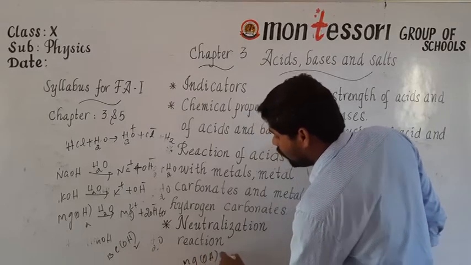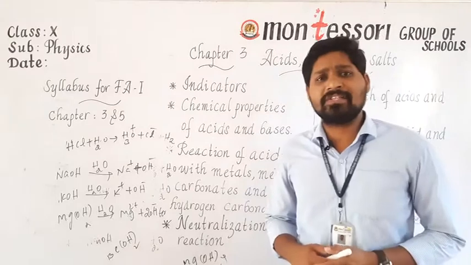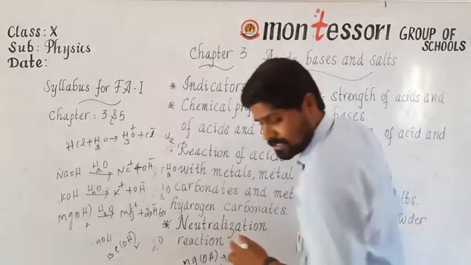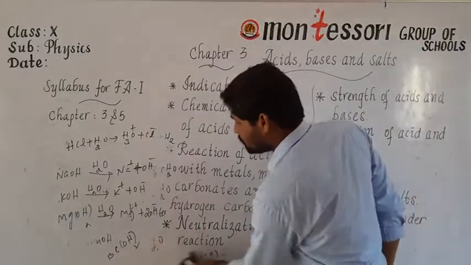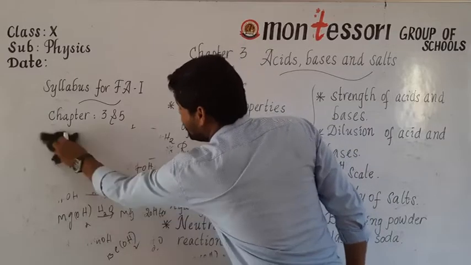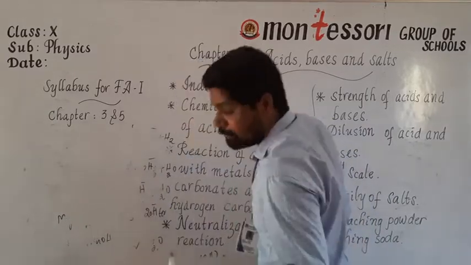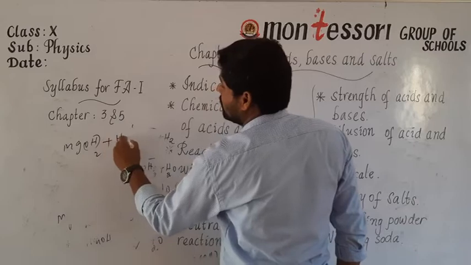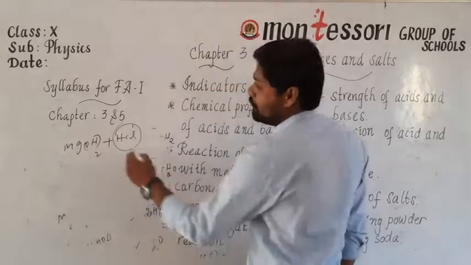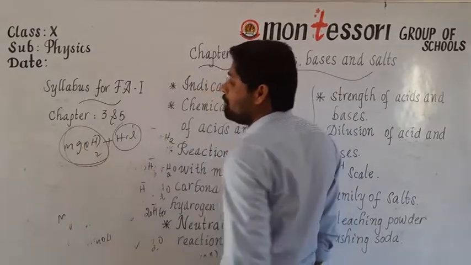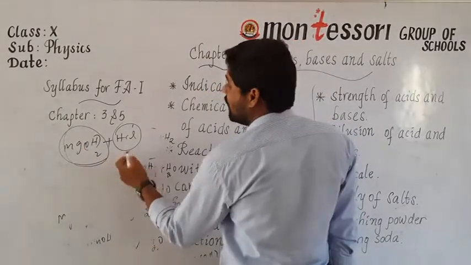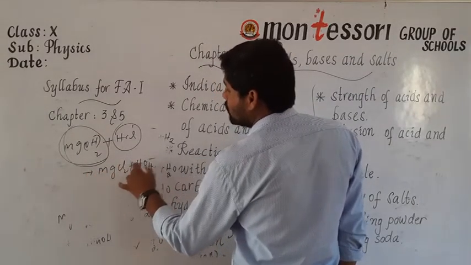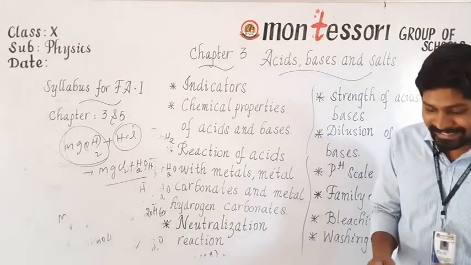Mg(OH)2, milk of magnesia. What reaction takes place whenever you consume milk of magnesia? Neutralization reaction. See here the reaction between the acid present in our stomach and the antacid tablet. So Mg(OH)2 plus HCl. This acid is present in our stomach. Whenever we consume an antacid tablet, milk of magnesia is present in it. This milk of magnesia reacts with acid and produces magnesium chloride, a salt, and water. Because of that, we get relief from this acidity.